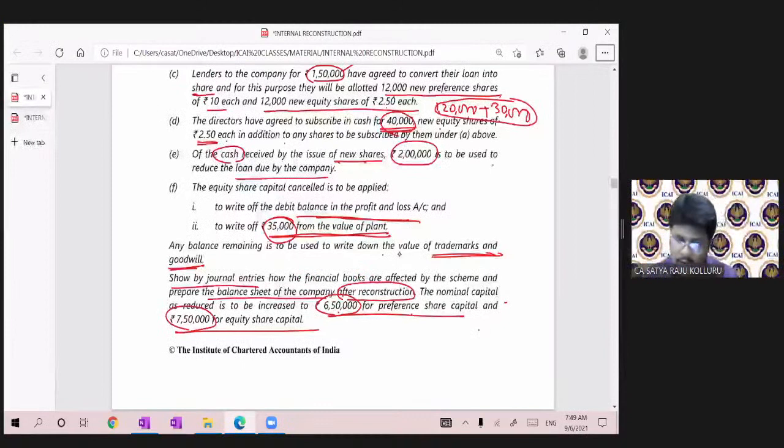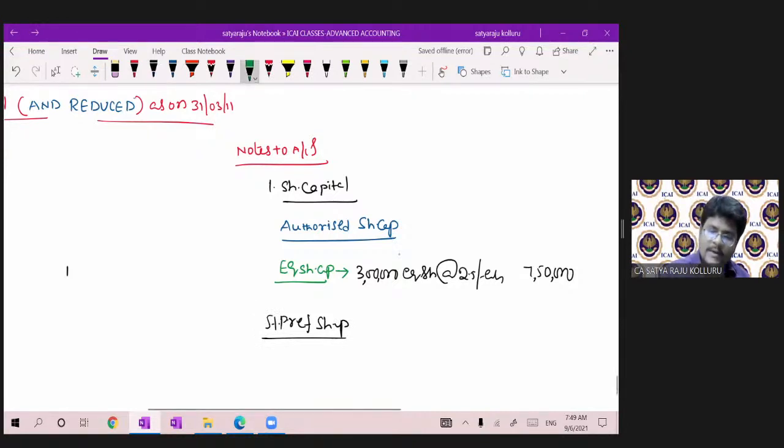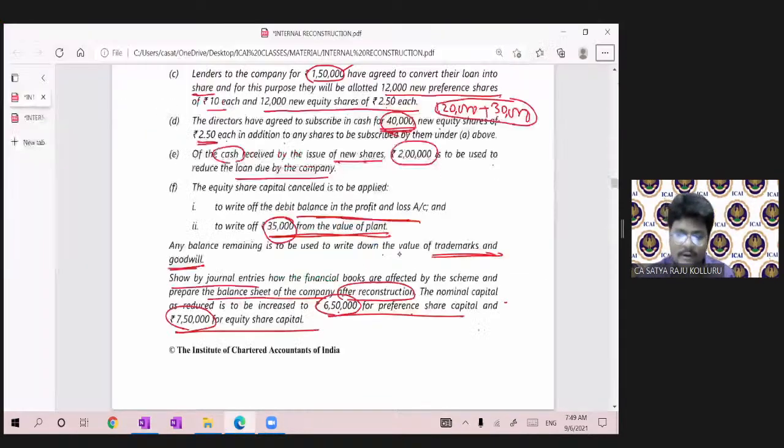That is the thing he told, right? Next, coming to preference shares. Preference share capital. One more thing, which is 5% preference share capital.